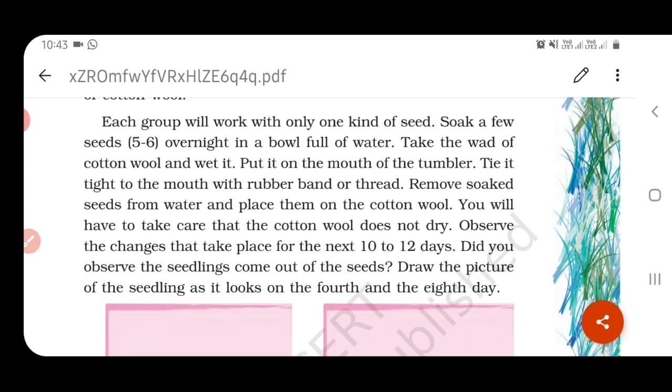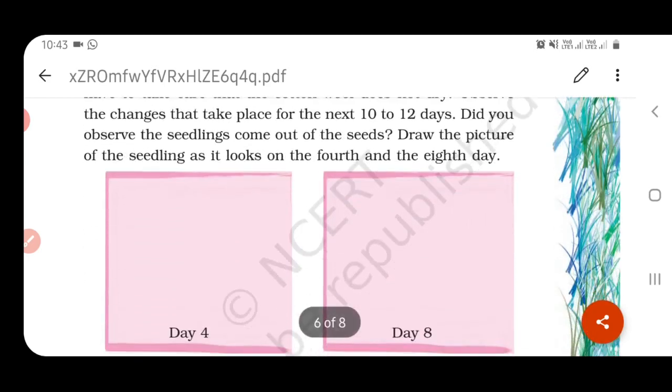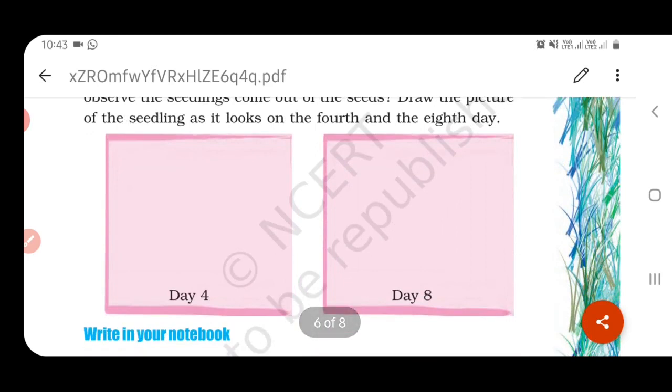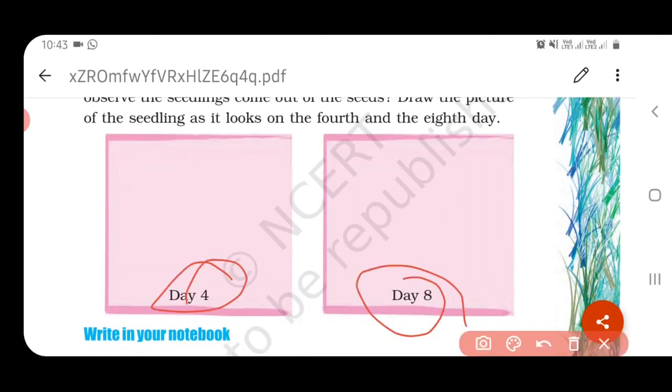Now remove the soaked seeds from the water and place them in the cotton wool. Always be conscious that the wool should always be wet. And observe the changes after 10 to 12 days. You can see the seedlings coming out of the seed. You can draw the picture of how it looks on the 4th day and the 8th day.